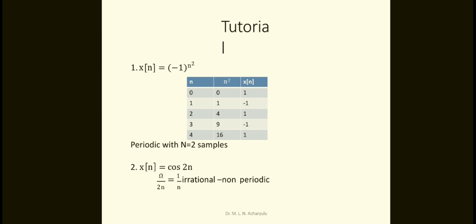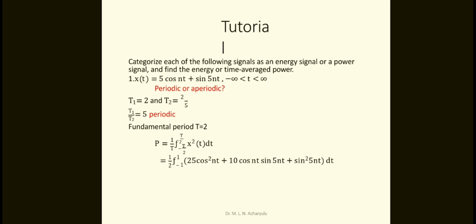So it is periodic with 2 samples. If you come to x of n is equal to cos 2n, discrete one, this is also discrete. So therefore here you say that omega by 2π is equal to 1 by π, so therefore irrational, and it is a non-periodic one, right?